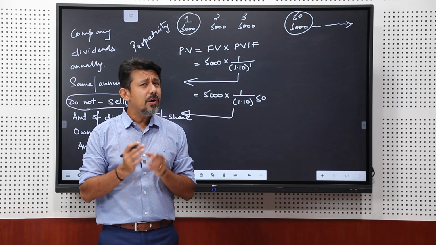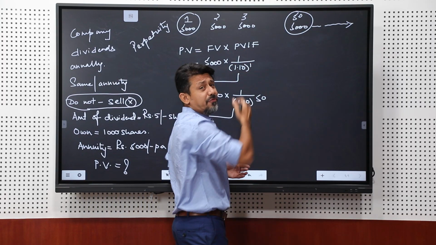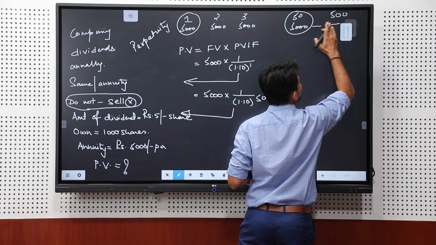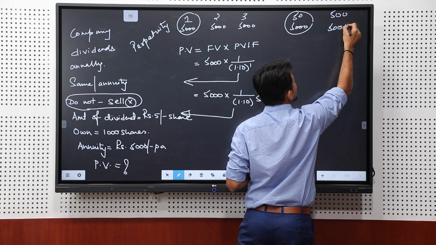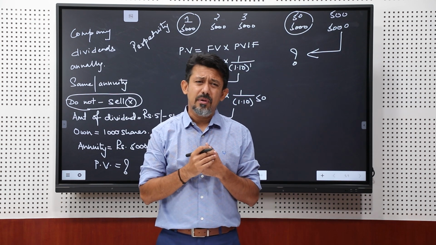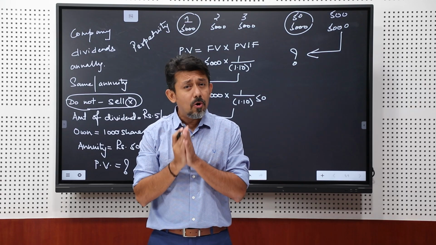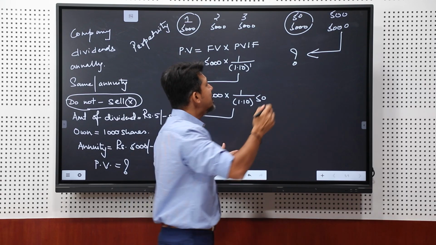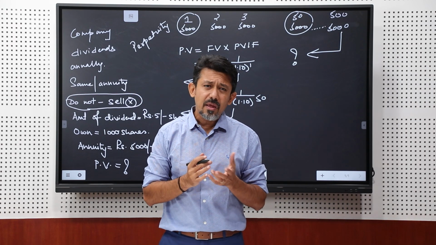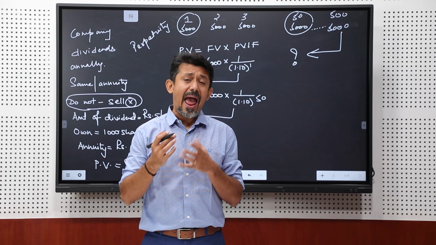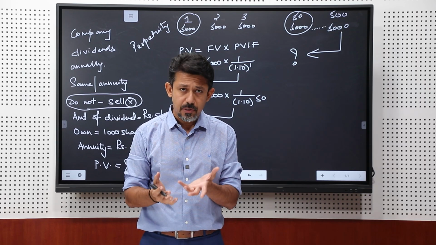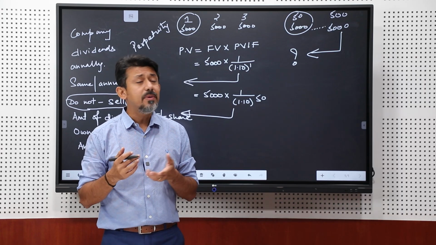Although you would have guessed by now that if this was not 50 years and this was the 500th year when I am getting 5000 rupees, the present value of this is going to be very minuscule. It will be almost 0. I hope this is intuitive that beyond a certain time frame, the present value calculation just doesn't matter because it doesn't add up to anything which is substantial because the amount is almost negligible, right? Which is what gets me to this formula.